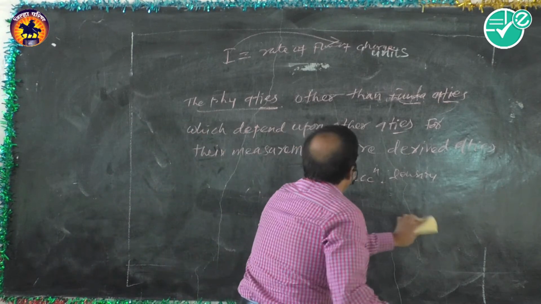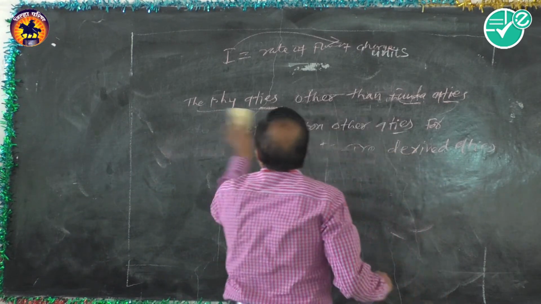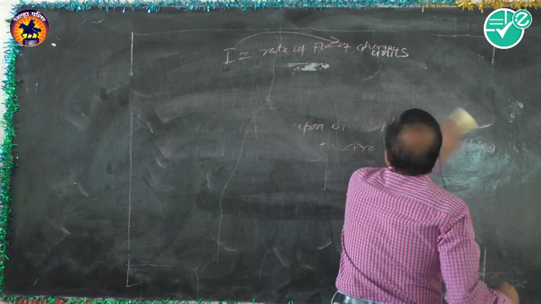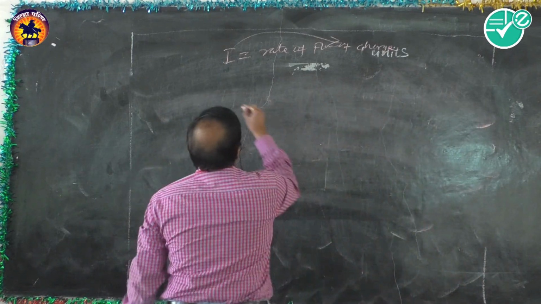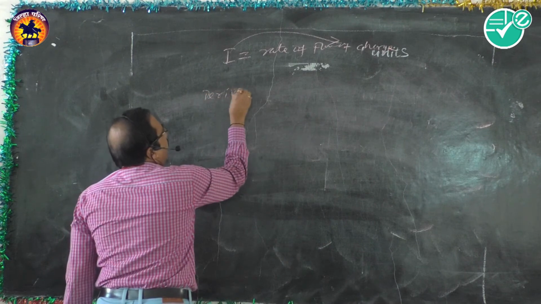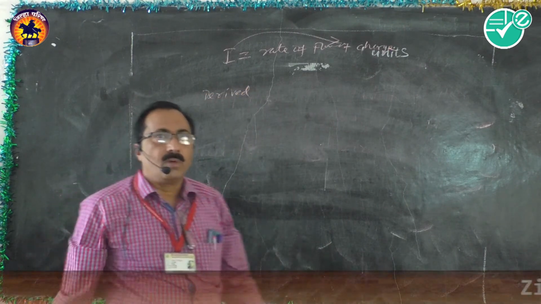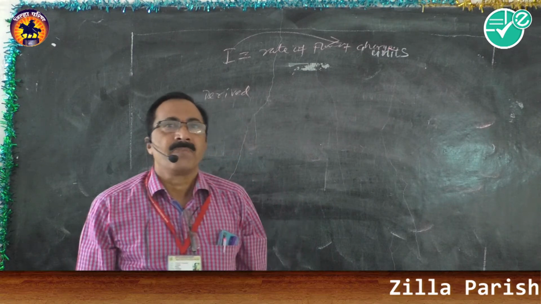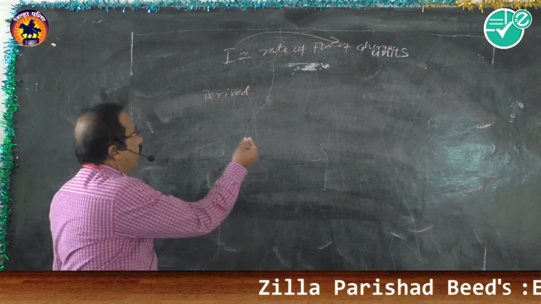So charge is also a derived quantity, isn't it? So this is about the derived quantities. So derived units, what is meant by derived units? You can easily say that the unit of a derived quantity is nothing but the derived unit, isn't it?